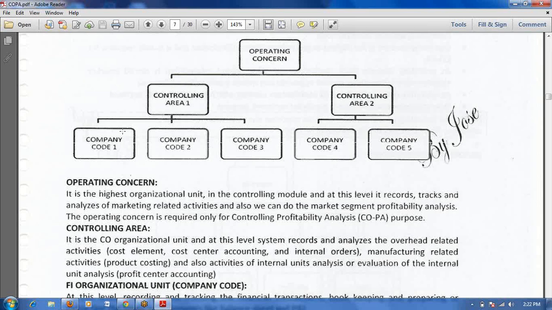Okay, tell me one thing. Why are you creating one chart of accounts for each company code? What is the benefit? Same way here also.